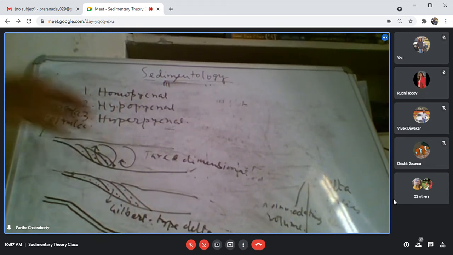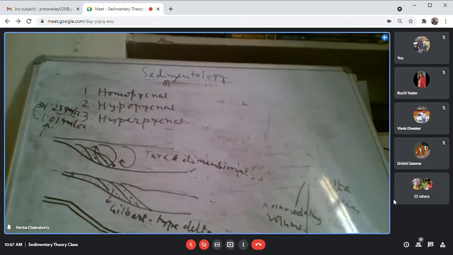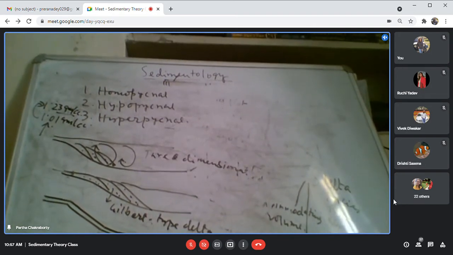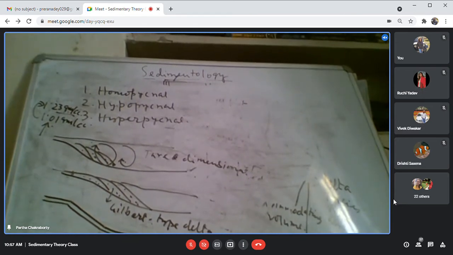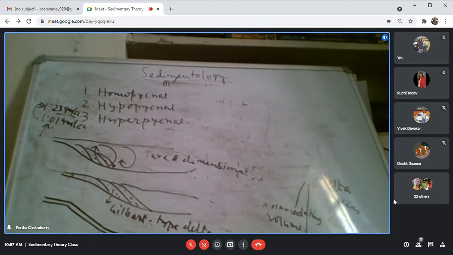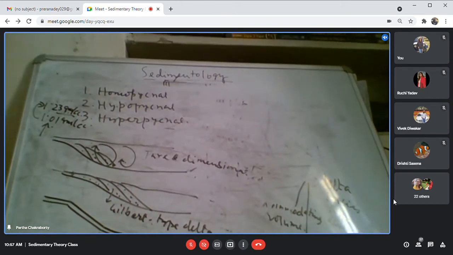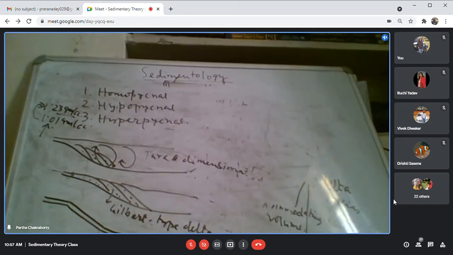Now, if that kind of situation arises, what will happen? Because these two are of the same density, there will be no restriction on mixing of the two waters. They will be mixing three-dimensionally throughout the water column, with no vertical or lateral restriction. And what will happen to the sediment which was carried by the river water? Because it is allowed to mix very quickly and three-dimensionally, the river water will not be able to carry the sediment, and it will settle the sediment very close to the basin margin.